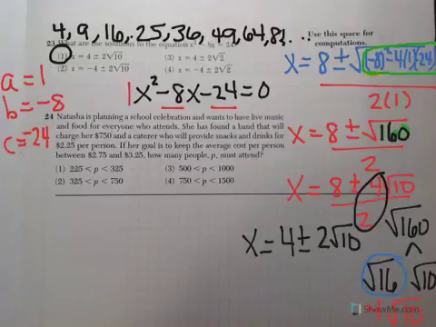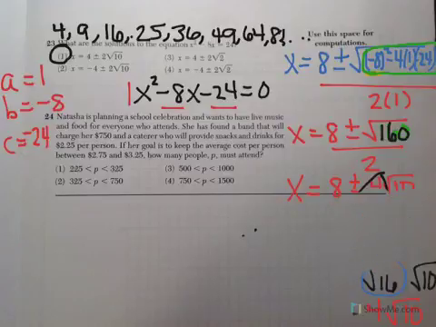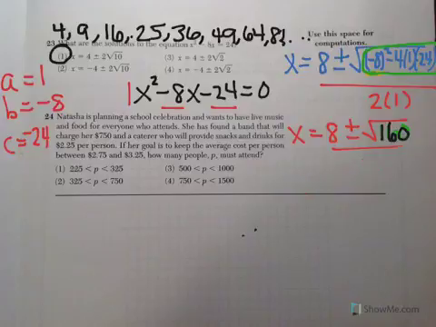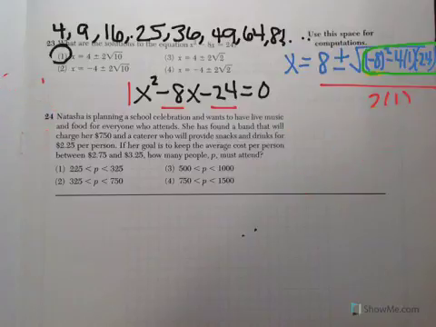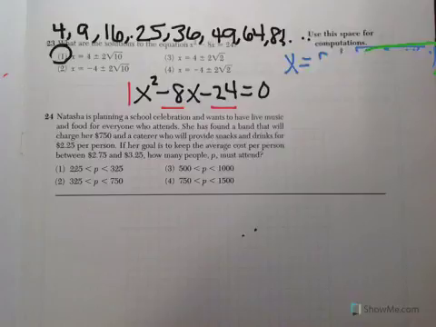Okay, number 24 requires some work, so I'm going to erase what I had before for number 23, so I have plenty of room. Okay, so number 24. Natasha is planning a school celebration and wants to have live music and food for everyone who attends. She has found a band that will charge her $750 and a caterer who will provide snacks and drinks for $2.25 per person. If her goal is to keep the average cost per person between $275 and $325, how many people P must attend?